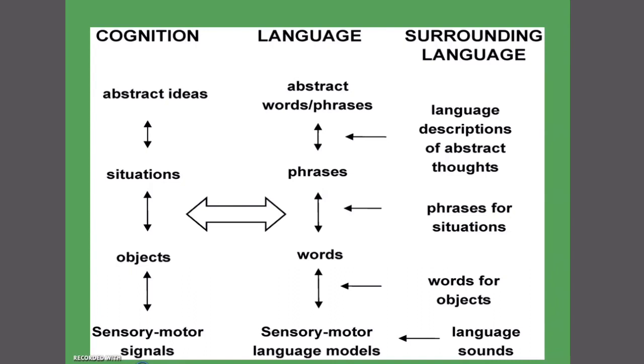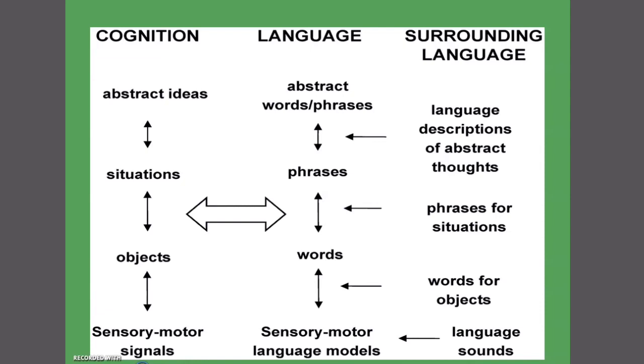In the next stage, they use language based upon the situation. The situation is a process of the mind. It's a problem solving technique. It's a cognitive process supported by phrases, situation and phrases.